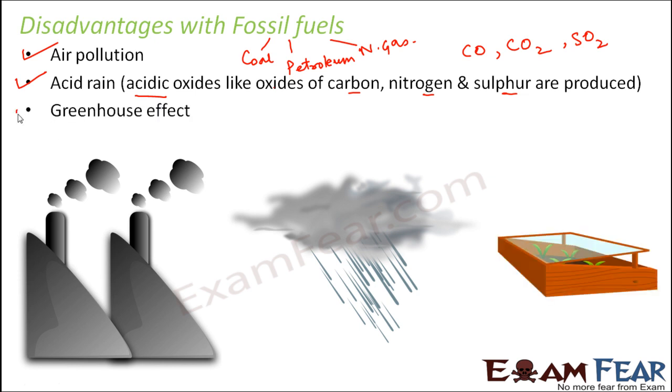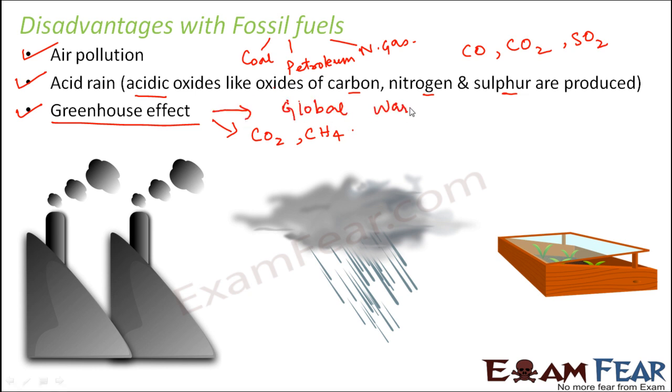It also causes the greenhouse effect. What is the greenhouse effect? Greenhouse effect is that phenomenon in which the greenhouse gases, and what are the greenhouse gases? Carbon dioxide and methane. So these gases tend to absorb more and more infrared rays, and as a result, the overall temperature of the earth increases. So the greenhouse effect actually results in global warming.